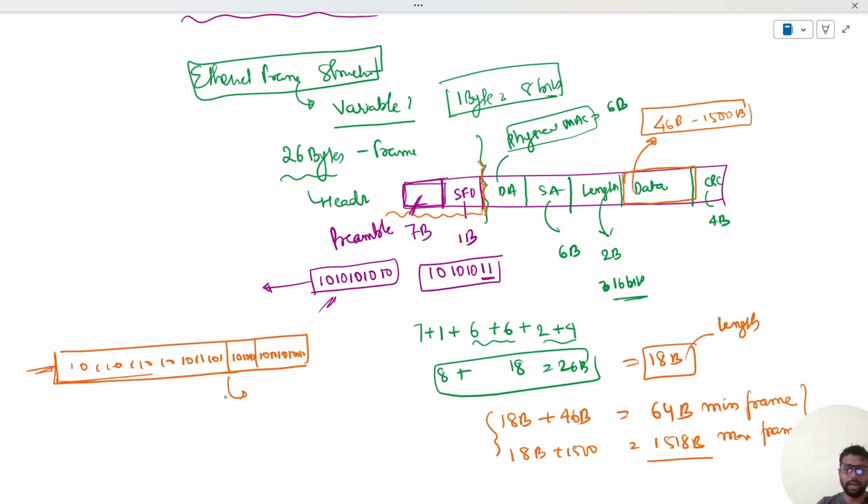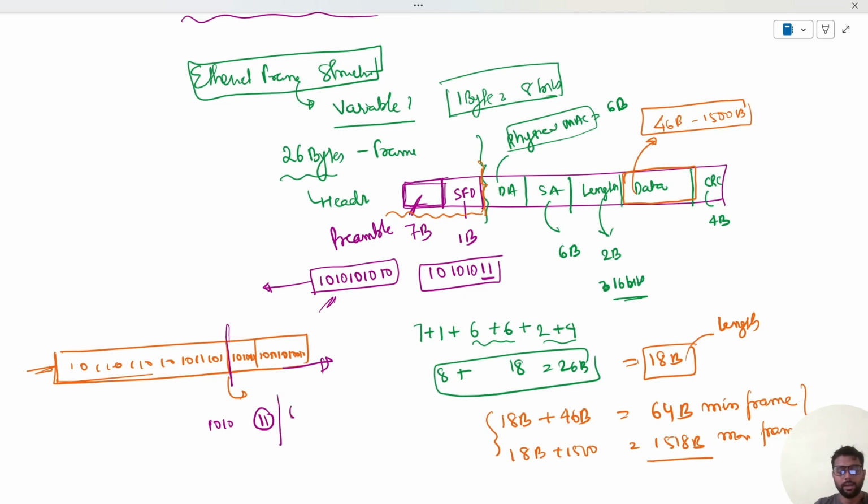Now at the receiver end, there is a data link layer we have seen. The data link layer will see what is coming. It is coming 1010 first, 1010 1010. It will understand that okay, the frame transmission has started. As soon as it receives 1 1, it will say okay, 1 1 means the frame has now begun.